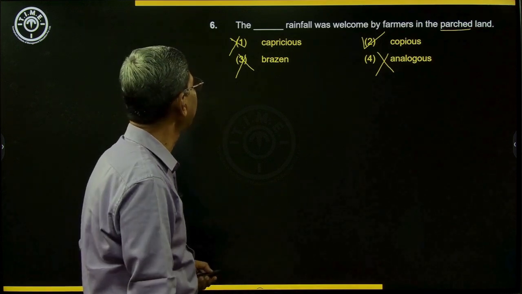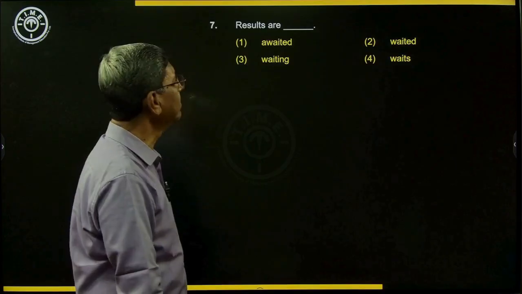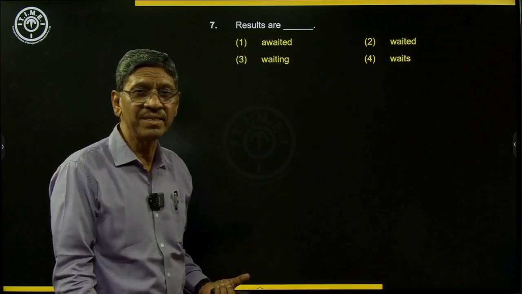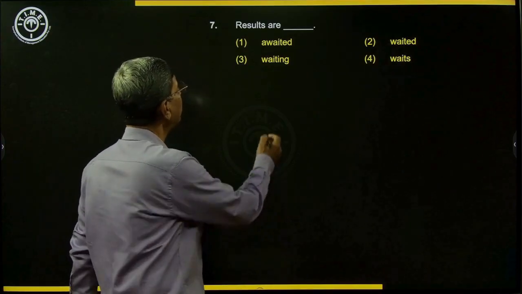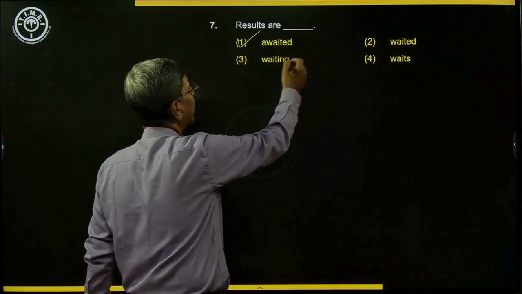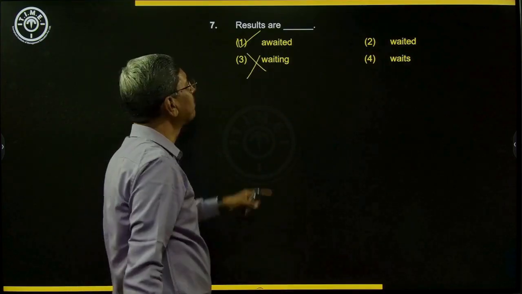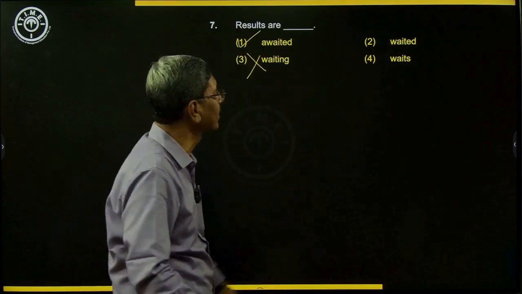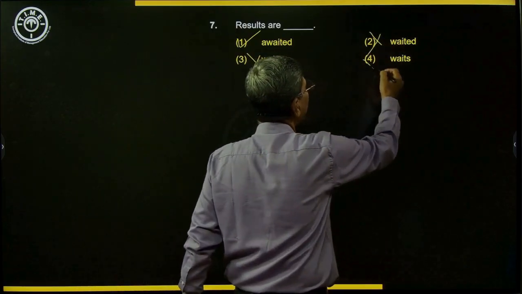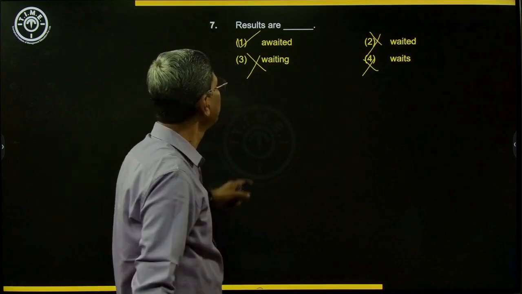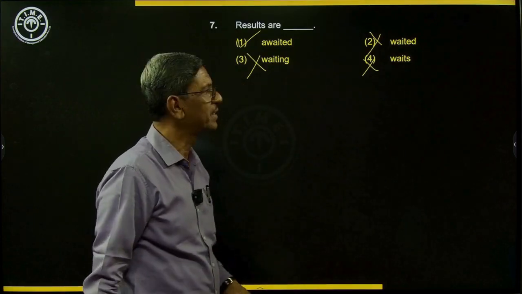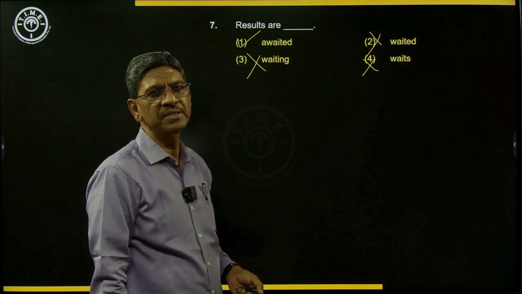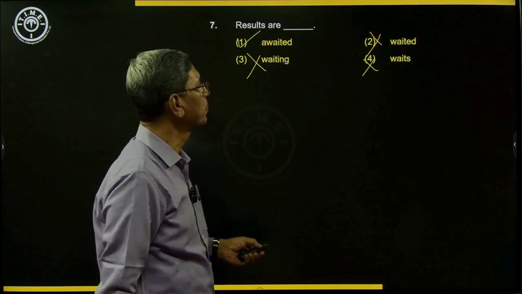Let us look at the next word. Results are, see the words there. They all look similar. But are they the same? Awaited is the best word for that. Results are waiting, as if they are waiting for us. No, results are awaited. We are waiting for the results. And waited is wrong, and waits also is wrong. The same words in different verb forms have been given. So results are awaited is the best usage, the best form to be used.